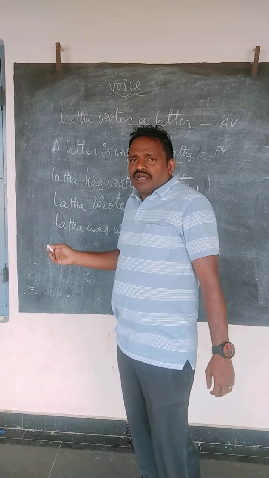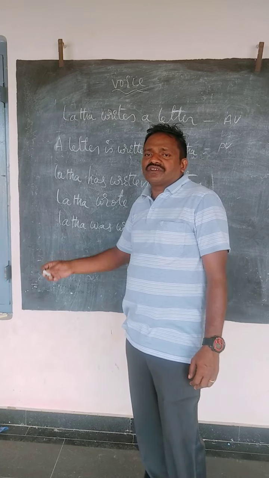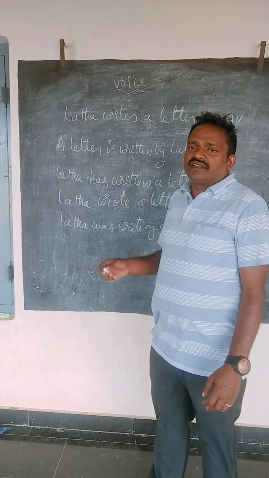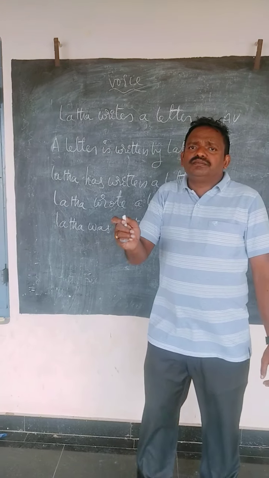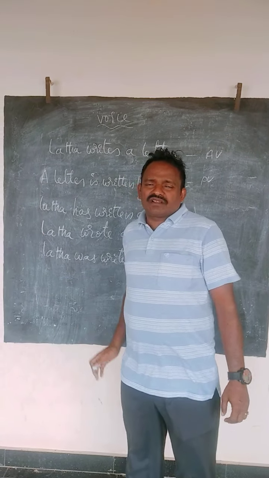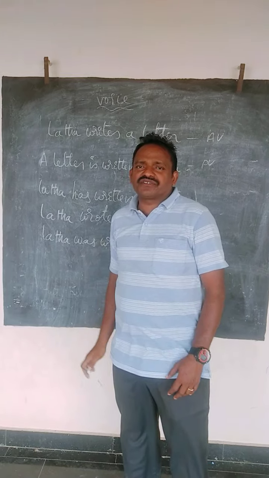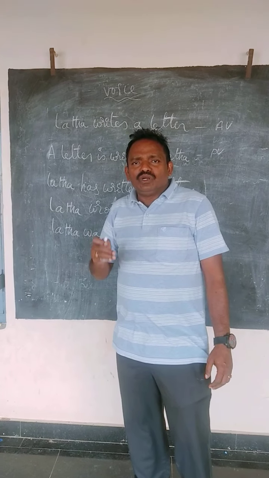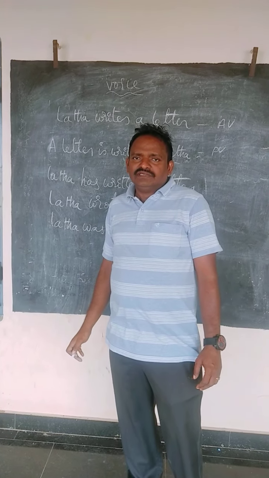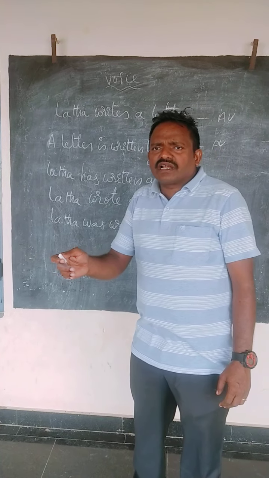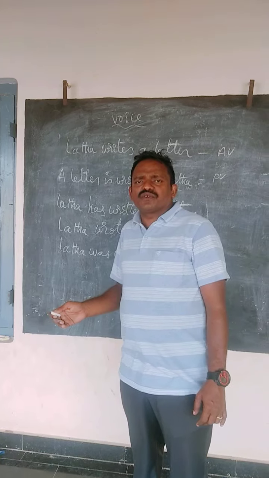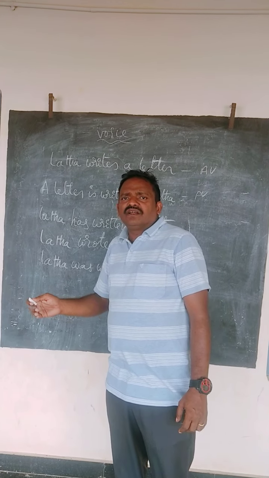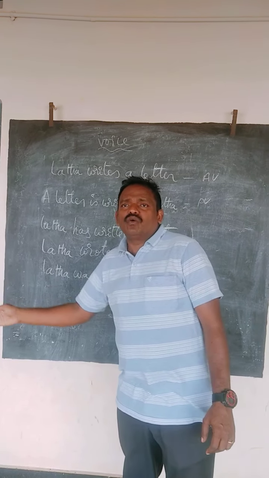I am going to write one sentence on the blackboard. You try it once again. See, I am doing homework. This is a sentence. First of all, you should know what tense is there in the sentence.